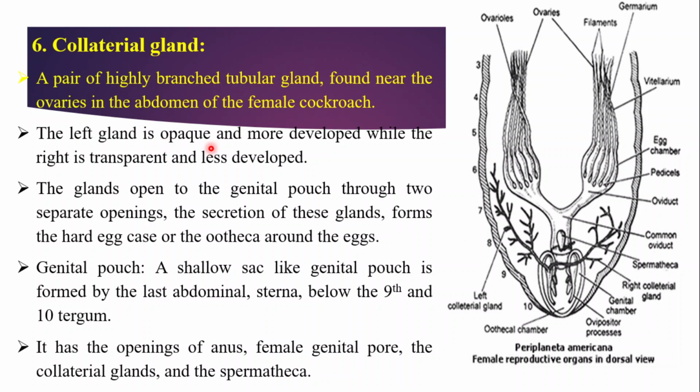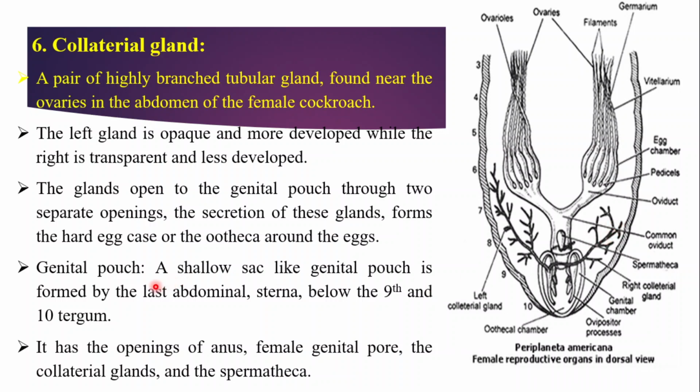The left gland is opaque and more developed, while the right is transparent and less developed. See here, the length and size of the left gland is somewhat long, and the right gland is somewhat short.